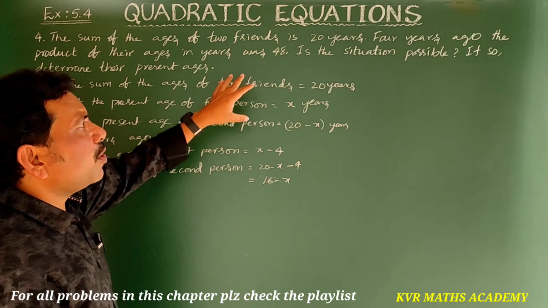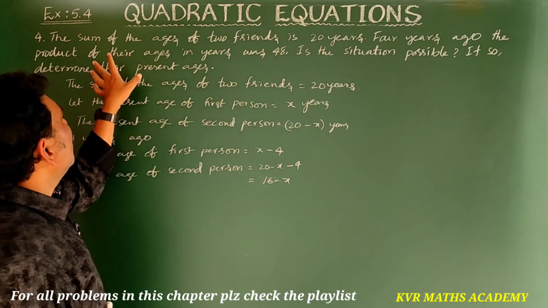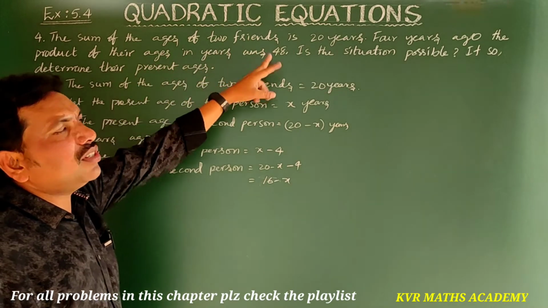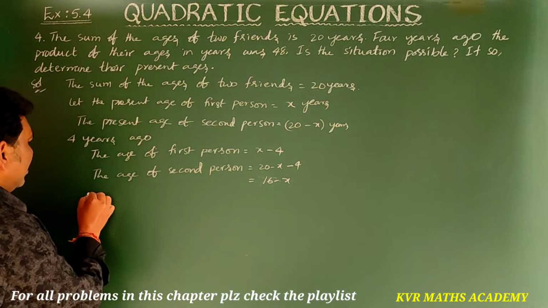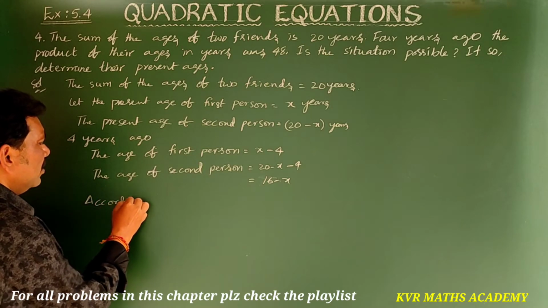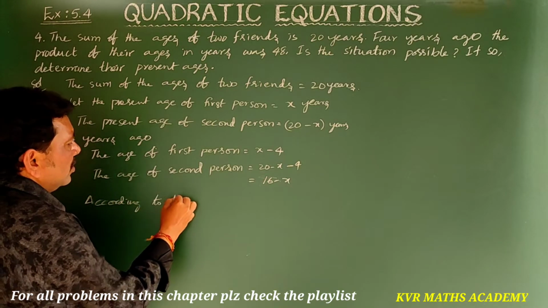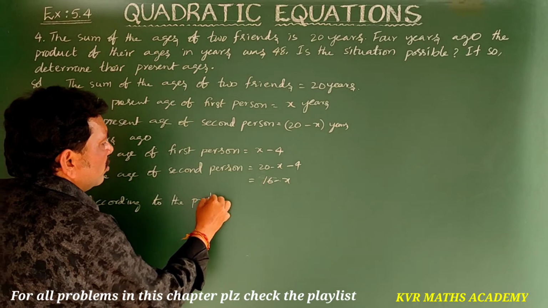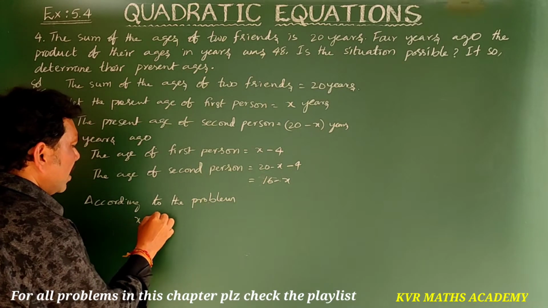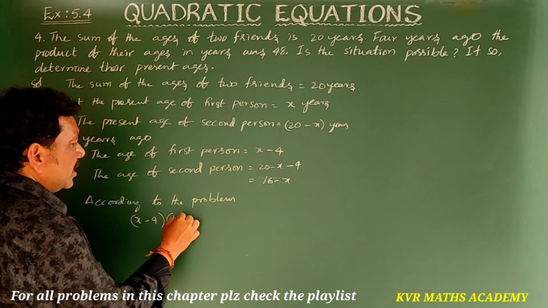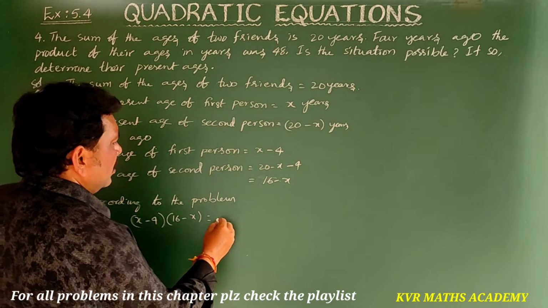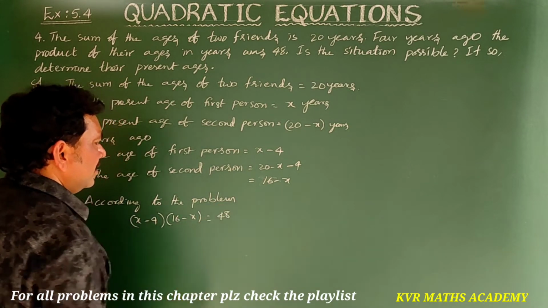Yes, according to the problem, 4 years ago the product of their ages was 48. So x minus 4 into 16 minus x is equal to 48.